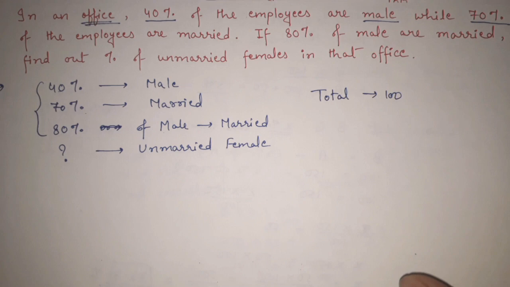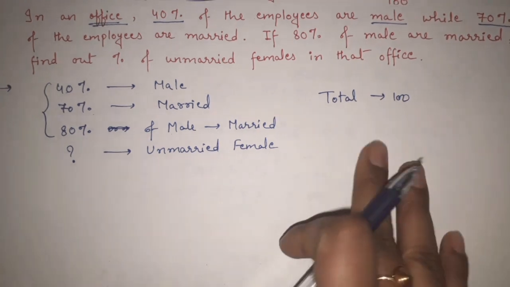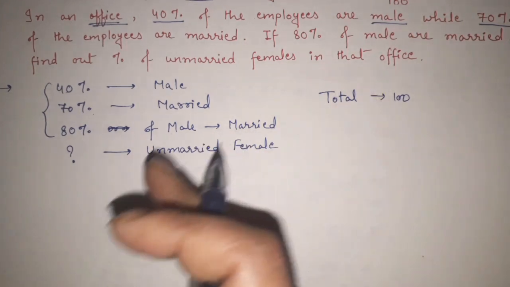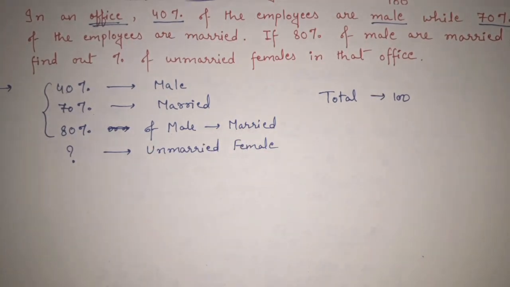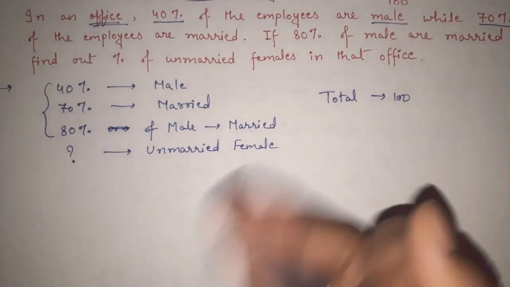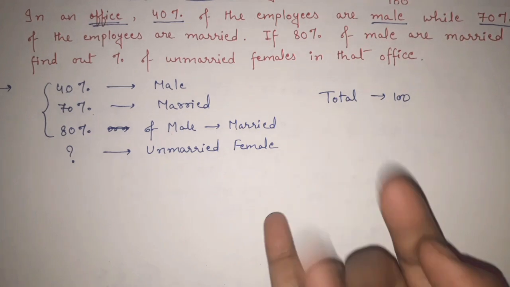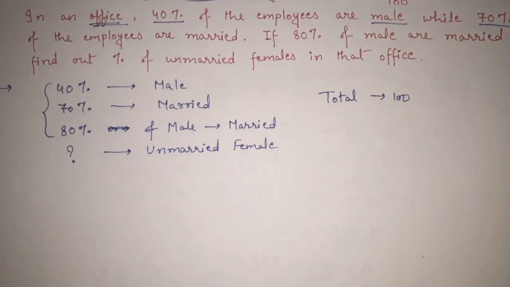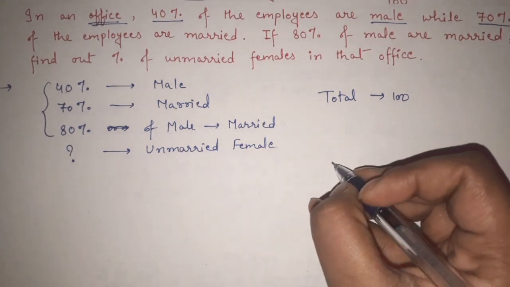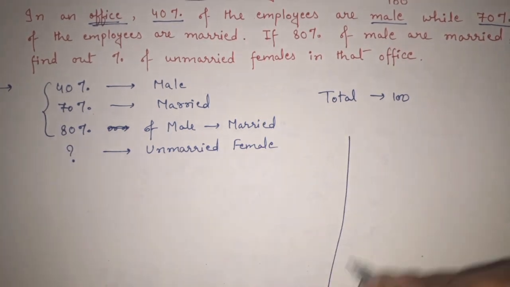Okay. So see, this is not going to be very easy. For this, one of the best ways to do this, if you do step by step, you may get confused, and what to do next is kind of difficult to understand. So for this kind of question, when we are having clear criteria, here the clear criteria are 4, as I told: married, unmarried, male, female. So the best thing we can do here in these type of question is to make one table. So let's make table here.